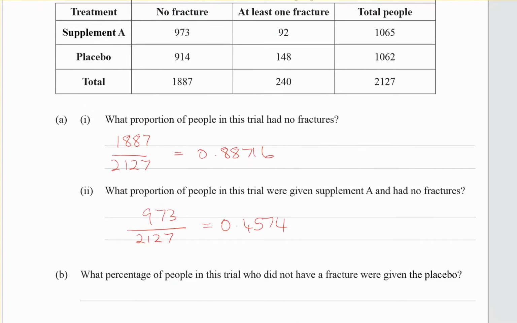What percentage? Now this one says what percentage, so I notice that I need to make sure that my answer is a percentage. Who did not have a fracture were given the placebo. So what percentage of people in this trial who didn't have a fracture? So that's these people in this column. So we're looking at the 1,887 people that had no fracture. We want to know what percentage of them were given the placebo.